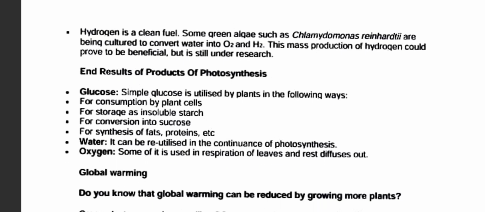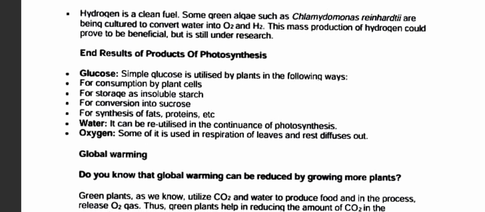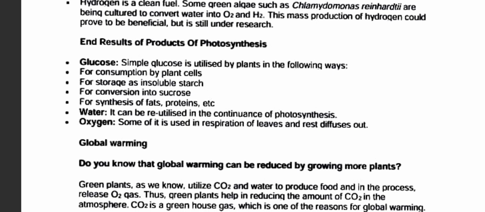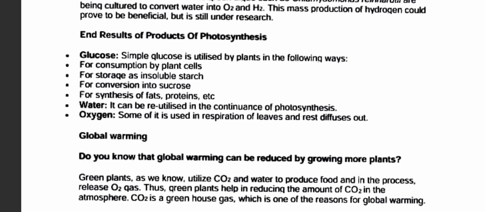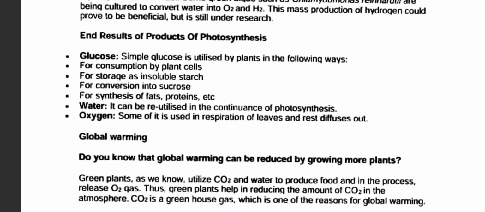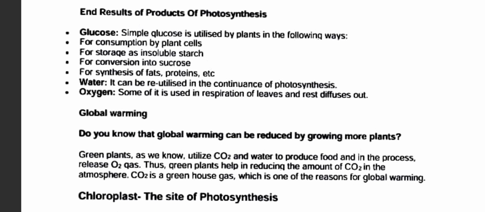Okay, so now the end result of photosynthesis: glucose. Glucose is utilized by the plant in the following ways: for consumption by the plant cell, for storage as insoluble starch, for conversion into sucrose, and for synthesis of fat, protein, etc. Water is reutilized to continue photosynthesis. Oxygen: some of it is used in respiration of the leaves and the rest is diffused out.